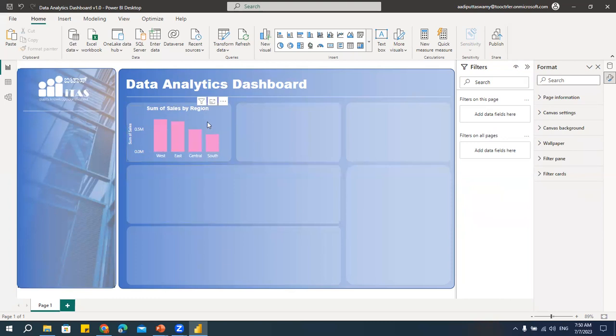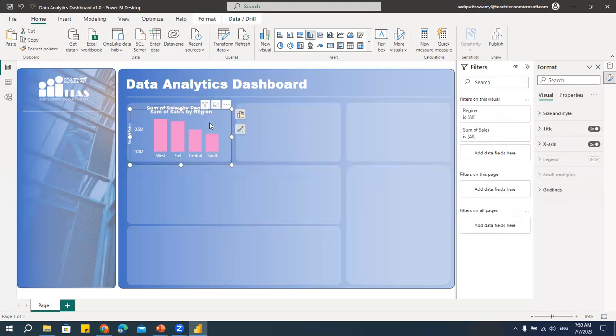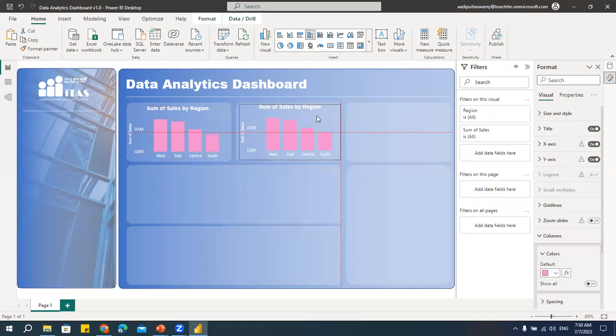Okay, all right. Now I will copy this and I'll paste it. I'll make a copy of it and paste it. Now, see, the formatting is done. Now I'll select this chart and go here.